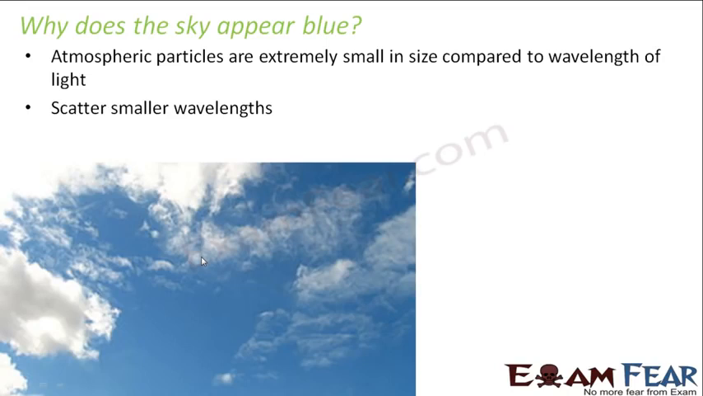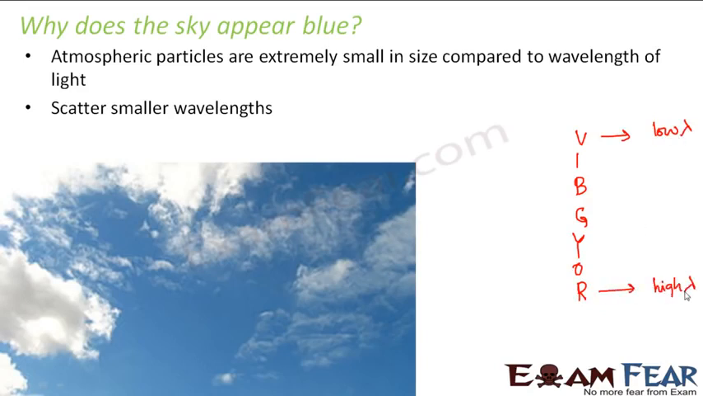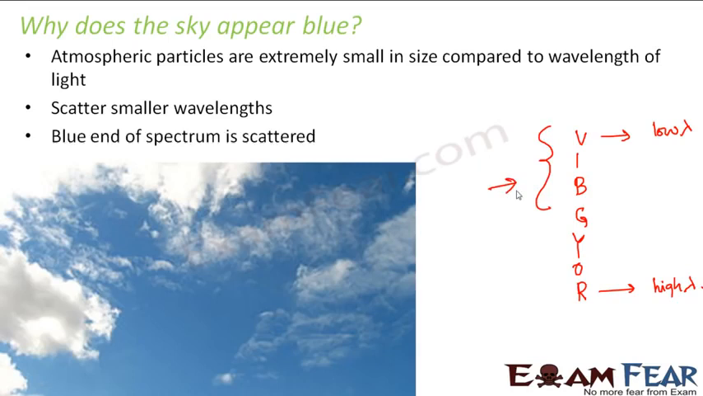Now when you look at the spectrum of white light, which is VIBGYOR, that is violet, indigo, blue, green, yellow, orange and red, you actually see that the violet end is of low wavelength and the red end is of high wavelength comparatively. Since the atmospheric particles are capable of scattering only the small wavelengths, the blue end of the spectrum gets scattered, and therefore we see the sky as blue.